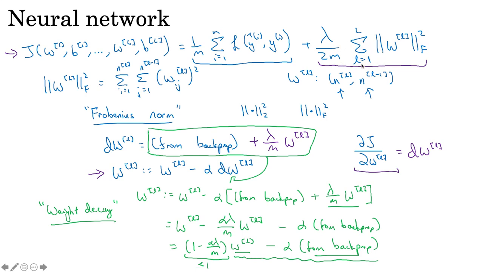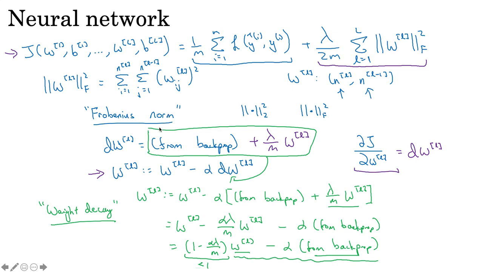So this is the sum for L from 1 to L of WL, and this 2 and this F. F means Frobenius norm, and the formula of Frobenius norm is this one. So we sum all the W for all the layers, the square of the W. So this is Frobenius norm.